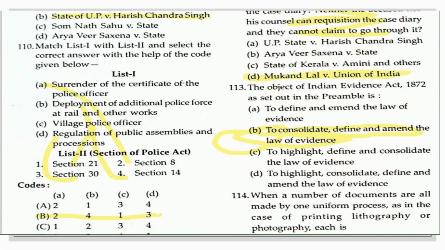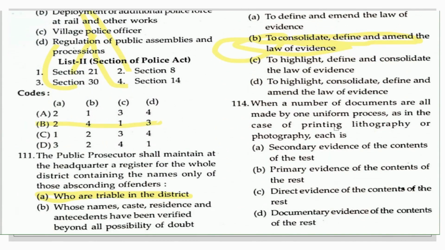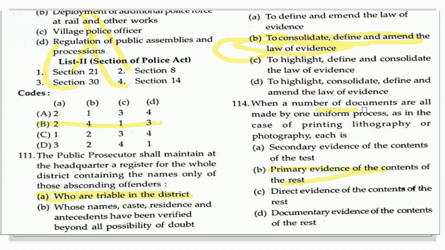Another question which had been asked in the UPAPO 2006 from the Indian Evidence Act: when a number of documents are all made by one uniform process, as in the case of printing, lithography or photography, is each secondary or primary? Yes, of course, it is primary evidence when everything is happening in a uniform process, as in the case of printing, lithography or photography. So each copy will be a part of the primary evidence. So that is the right answer here.